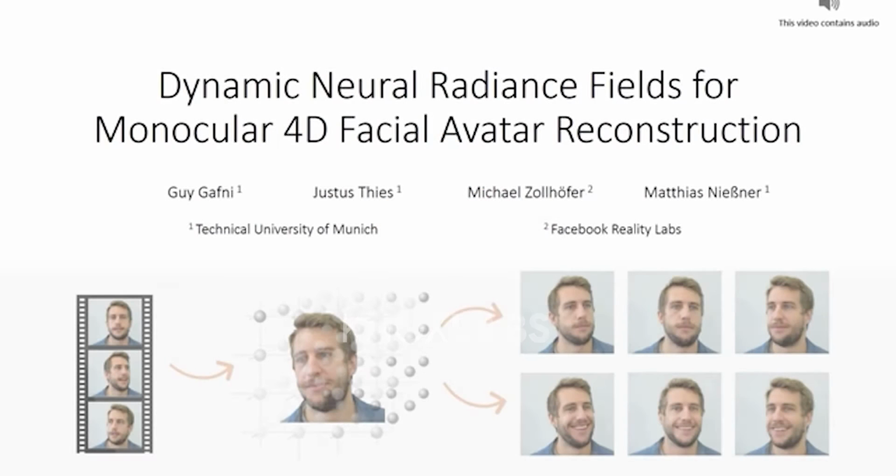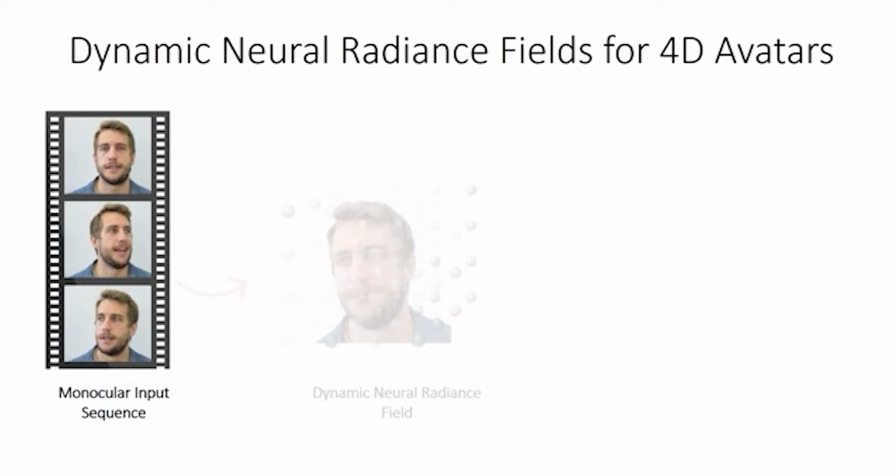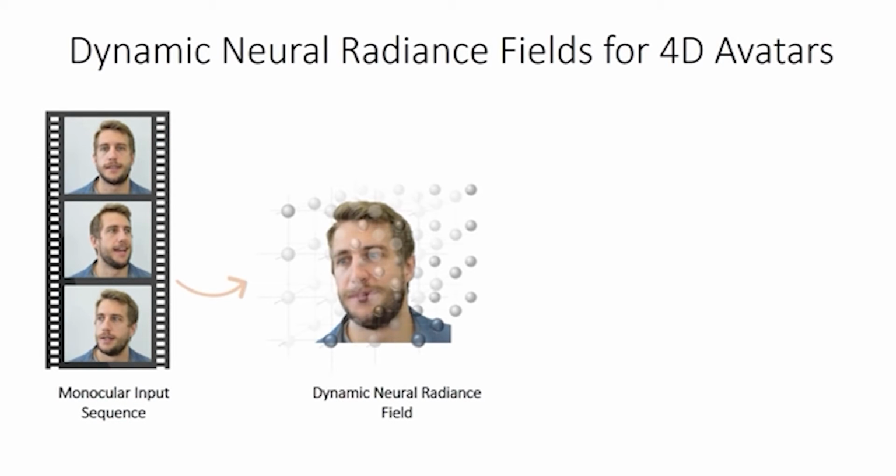We present dynamic neural radiance fields for monocular 4D facial avatar reconstruction. Given a monocular video stream of a talking person, we reconstruct a volumetric representation of the facial appearance and dynamics.